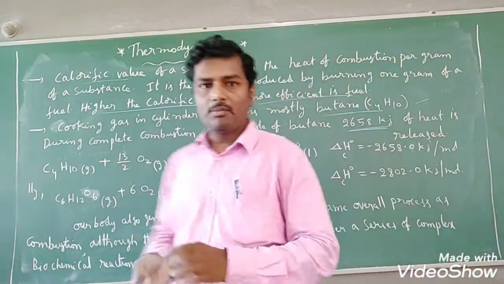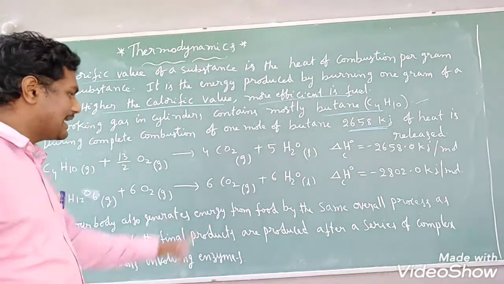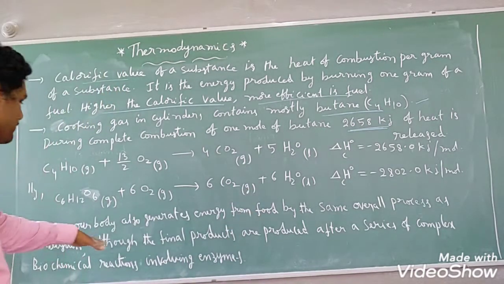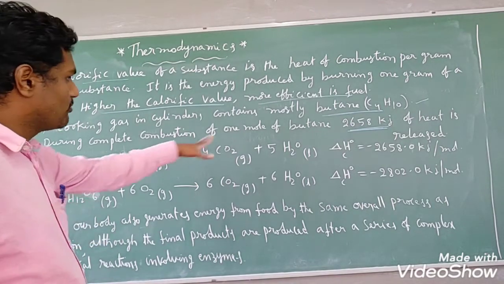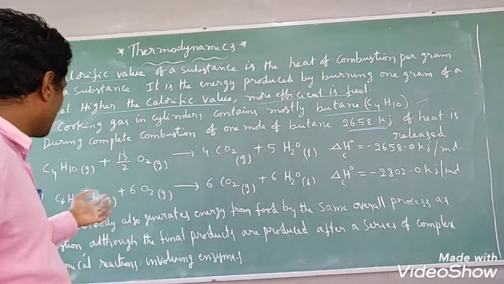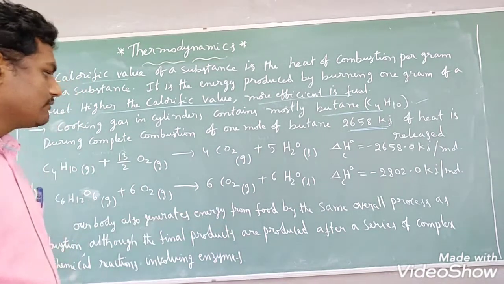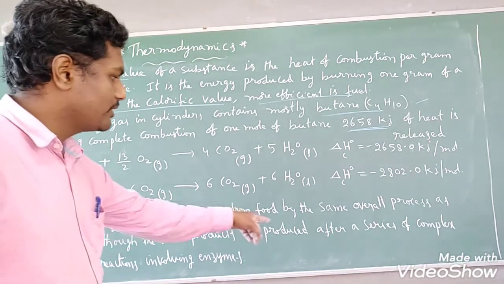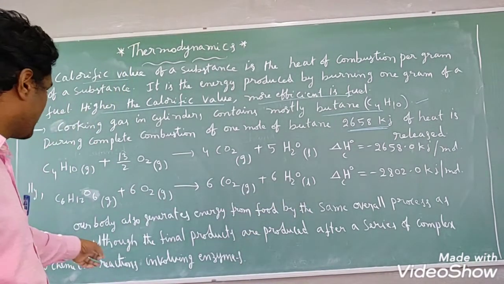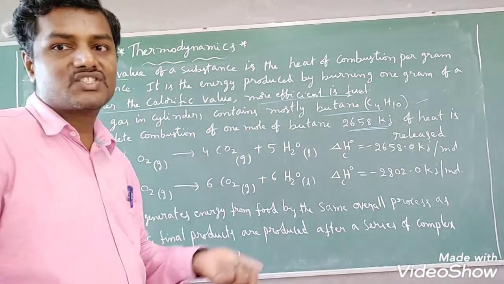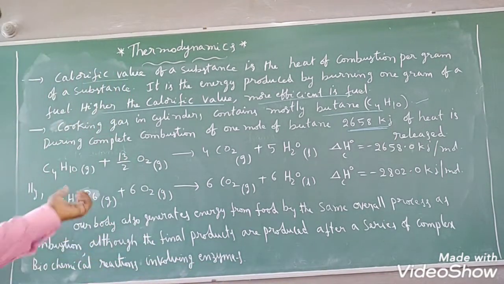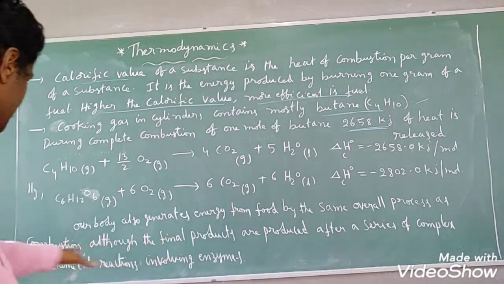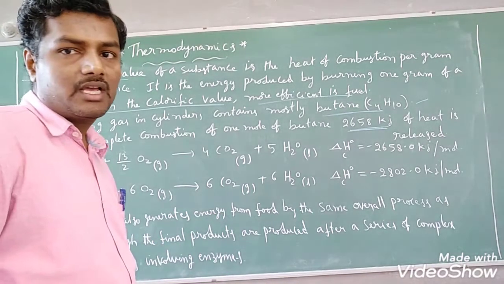And next, our body also generates energy from food by the same overall process as combustion, although the final products are produced after a series of complex biochemical reactions involving enzymes in our body, students.